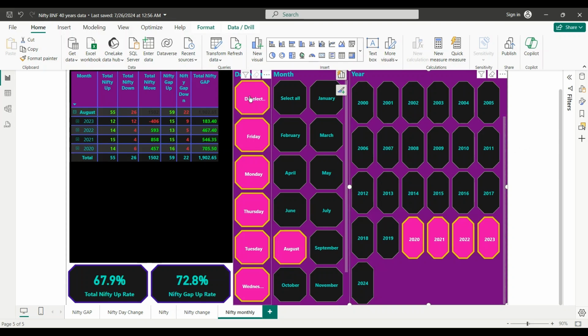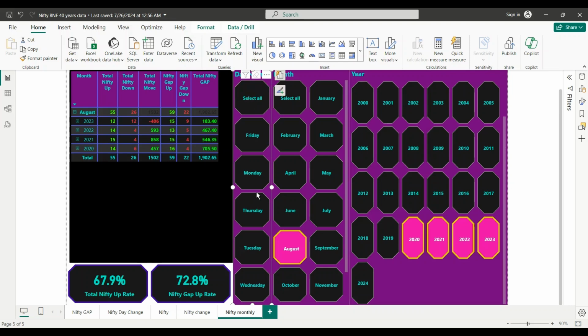Let's see how each day behaved. Let's go with Monday. Wow, Mondays were highly bullish. Last year was a bearish year, but still all Mondays were up, 300 points up, and gap ups as well.